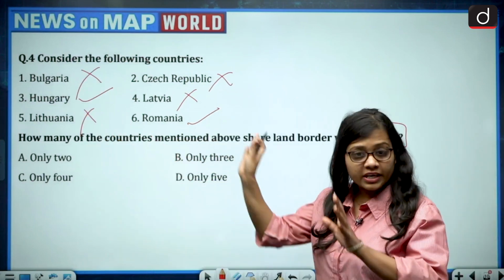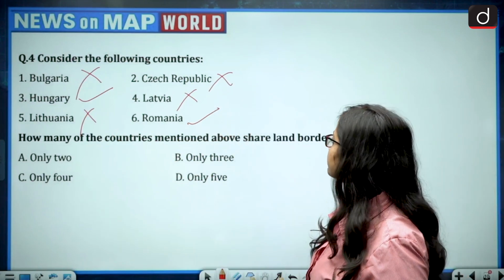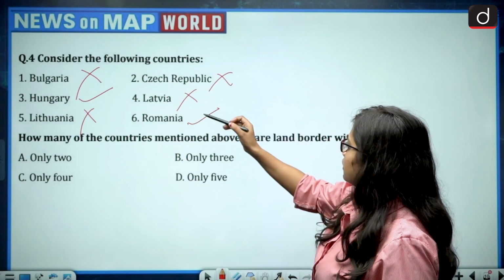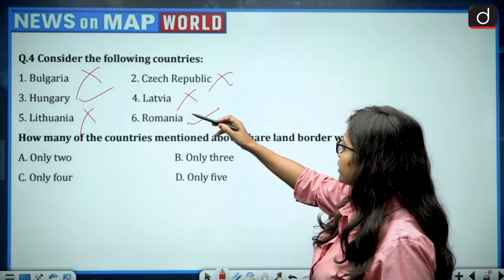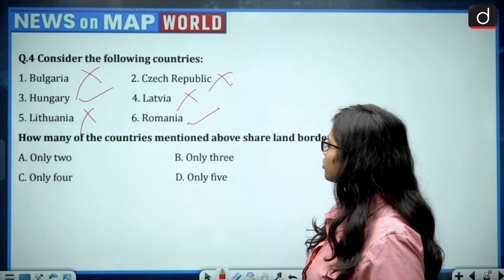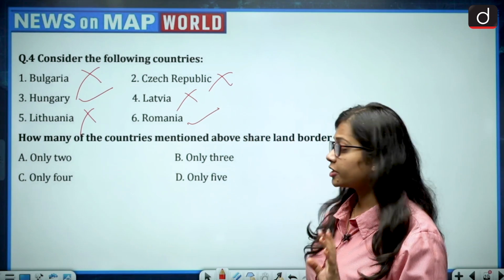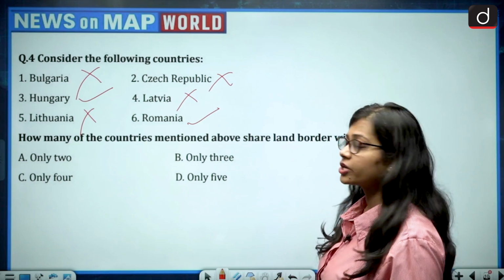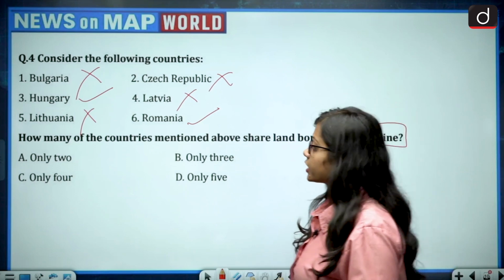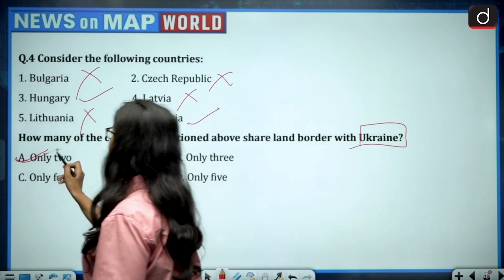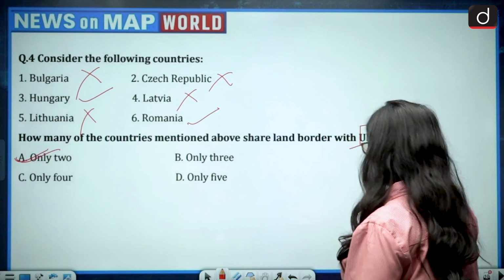So out of the given countries, how many are sharing border with Ukraine? First is not there, second is not there, third is there, fourth is not there, fifth is not there, sixth is there. So the answer is third and sixth. It means only 2 countries are sharing border with Ukraine. So the correct answer becomes option A, that is only 2. Next question.